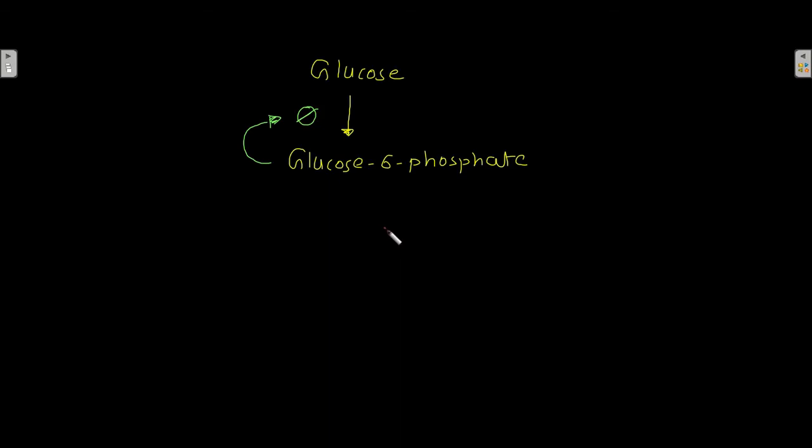Now let's see an overview of the regulation of glycolysis. Glucose is converted into glucose 6-phosphate. That's the first step. Glucose 6-phosphate acts as the inhibitor of hexokinase, and that is why it inhibits this conversion. If glucose 6-phosphate is present enough in the system, then glucose will not be converted into glucose 6-phosphate, because it is present enough.